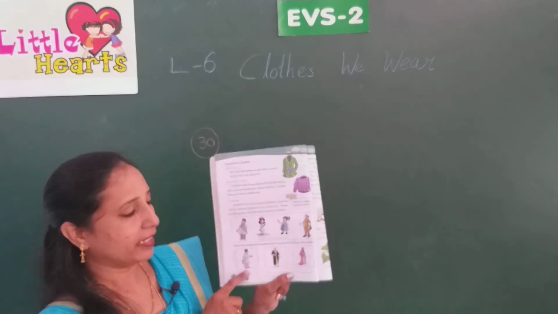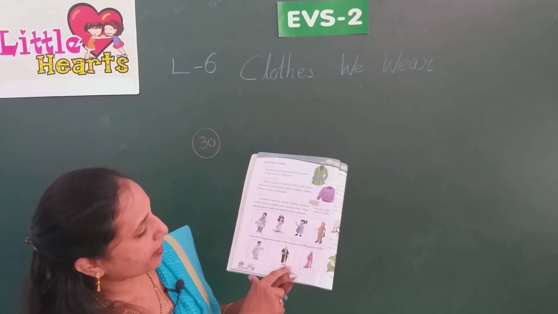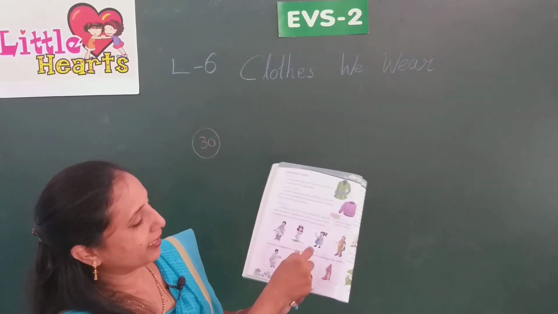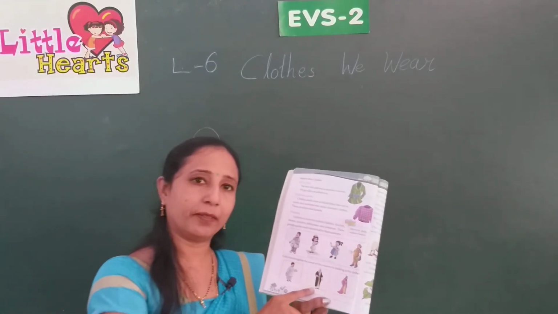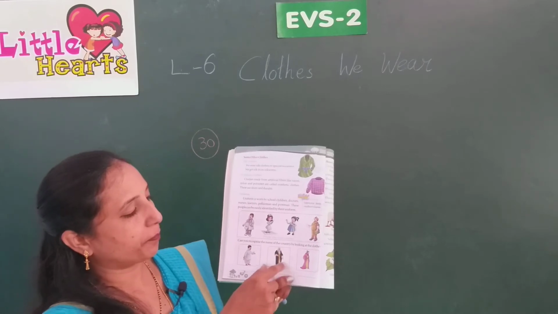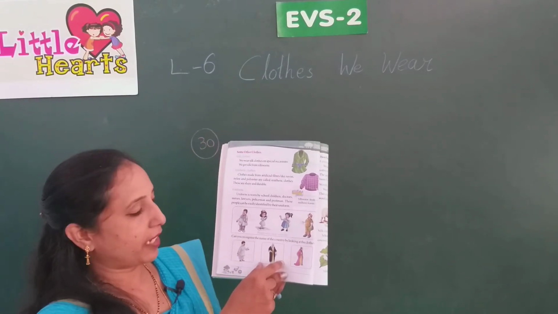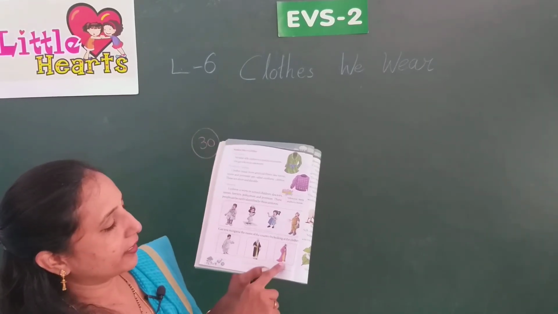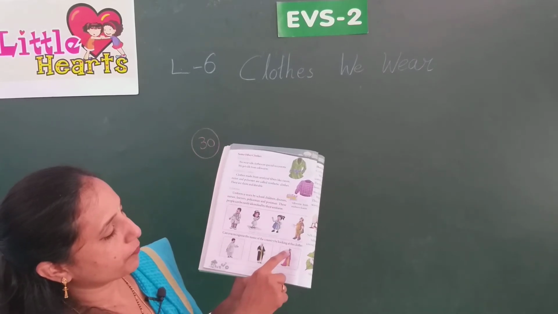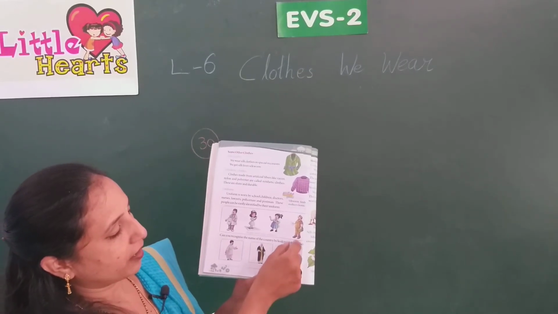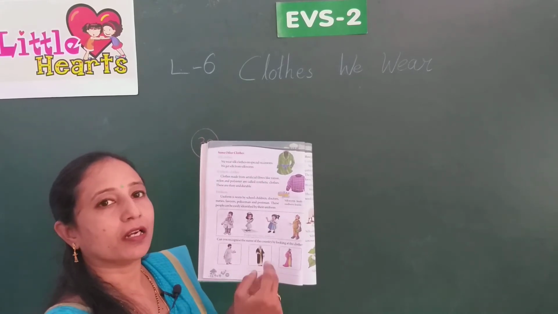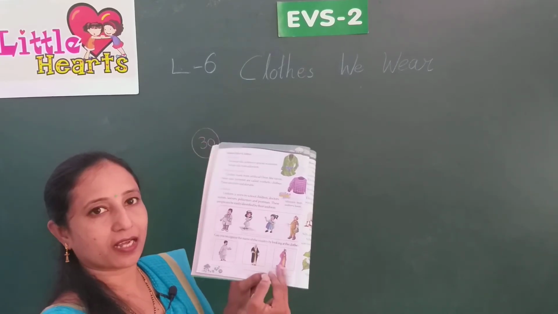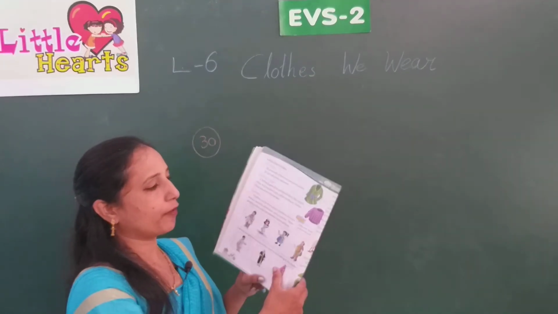And this person who is covering fully also belongs to desert areas, but mostly Saudi Arabian people wear this type of dress. And this person who is wearing a small cap and a long coat belongs to a different country, mostly China, Japan, this type of countries.